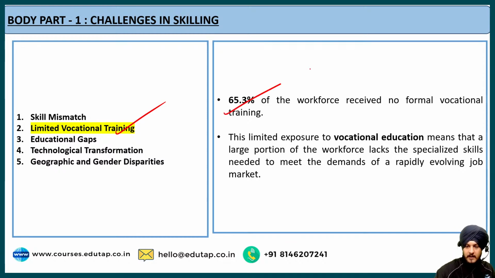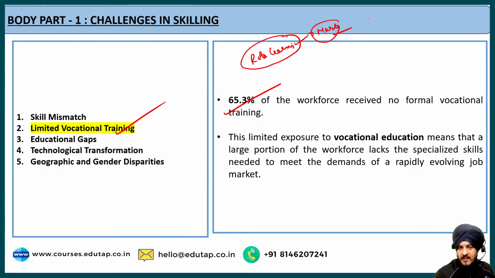I would say this is a big problem, because if you talk about the education system in our country, we know that rote learning is a big problem. The potential of a person is measured primarily through the marks he gets in his academics. That is a primary criteria, which is, I would say, problematic.